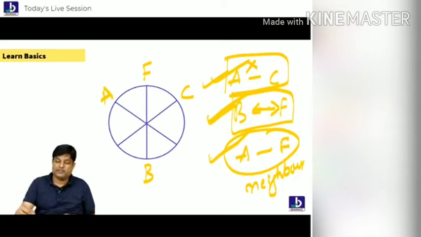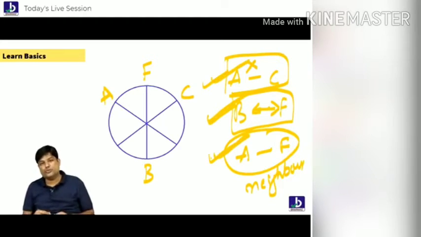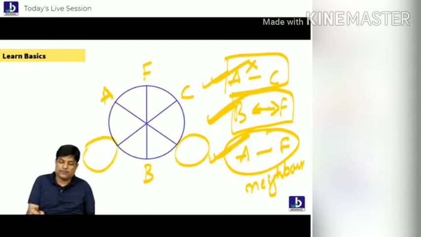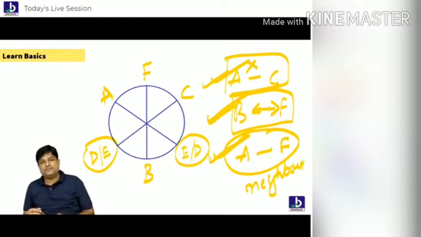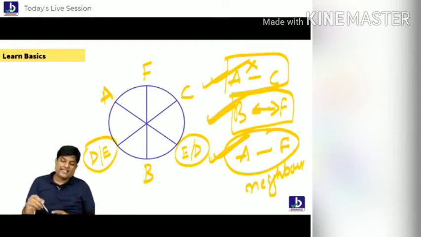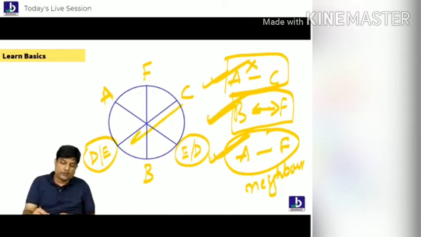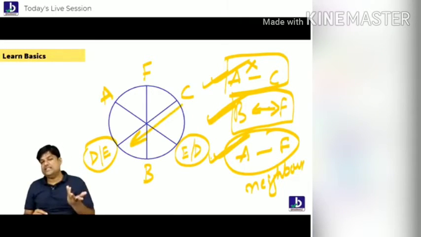Now two people are left. This point is used, this point is used, this point is used. Who are the two people? That is Delhi and England. Delhi and England are the two people who are left over here. So these are the two places for them, Delhi or England. But for example, listen, everybody. My question is, who is opposite to Agra? I can't say. You can't say. If my question is who is opposite to Chennai, it can be Delhi or it can be England.